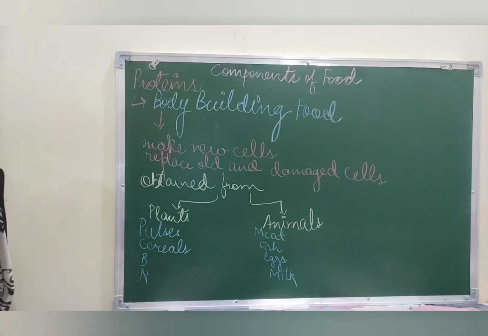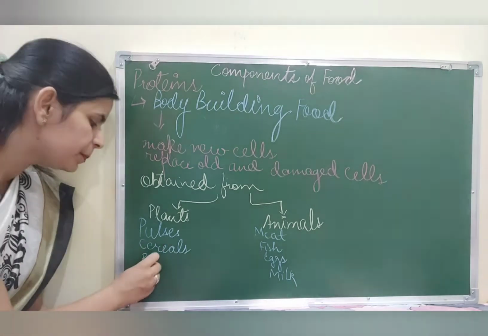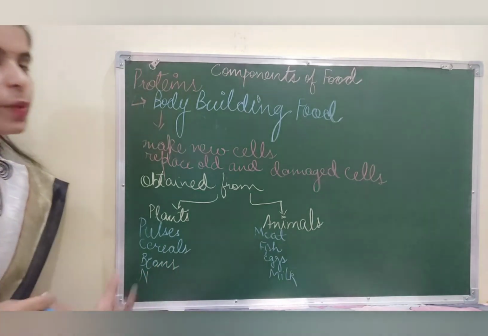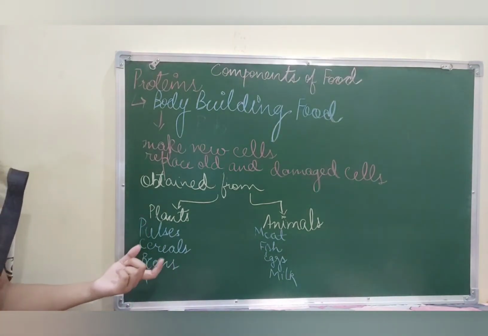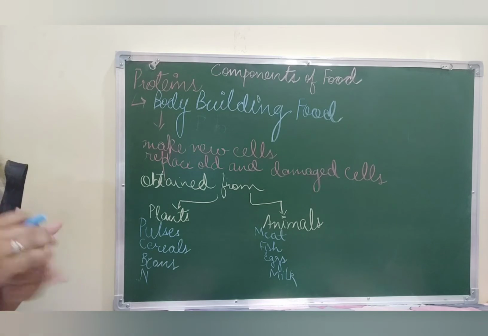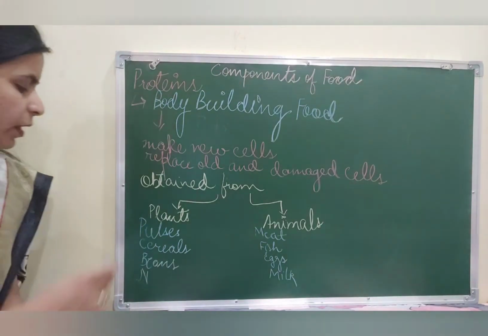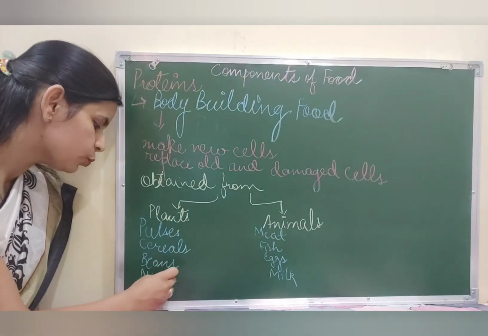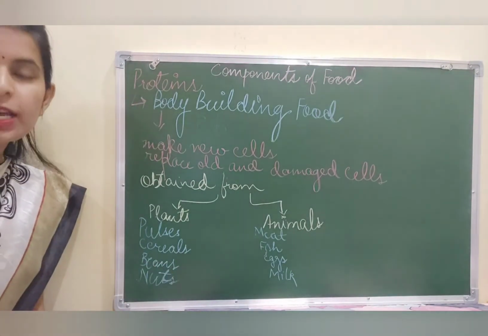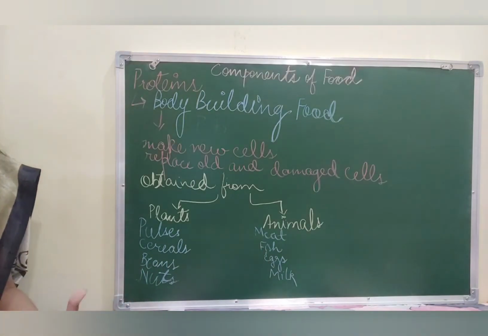Now cereals, we can talk about maize or we may talk about wheat. Now all these are a very good source of proteins. Talking about B, B stands for beans. So when I talk about sources of protein, beans could be in the form of kidney beans or soya beans, and I'm quite sure most of the vegetarian people must be loving it. Okay, last but not the least, we are talking about nuts. So nuts could be in the form of cashew, almonds, etc.